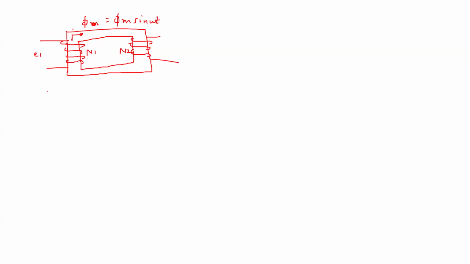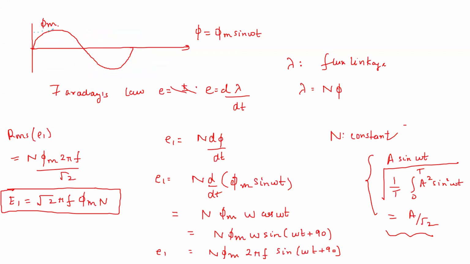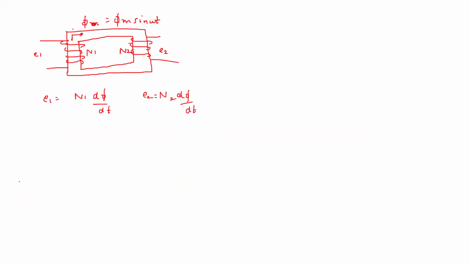Now E1 is what? N1 d phi by dt. And E2 is N2 d phi by dt. So from the previous discussion, we will get the RMS value of this E1. We indicate RMS values with capital letters, and the instantaneous voltage with respect to time we denote by small letters. So what will be E1?